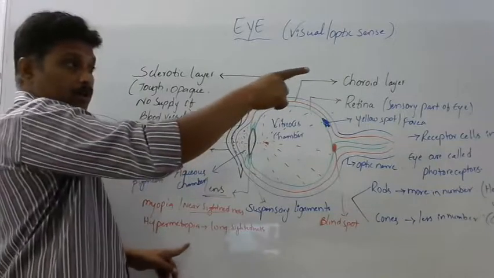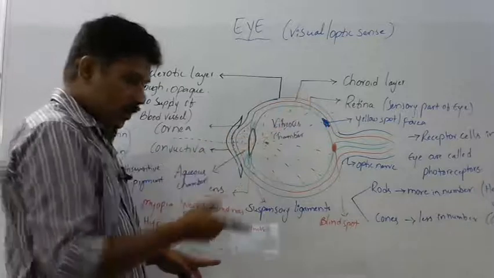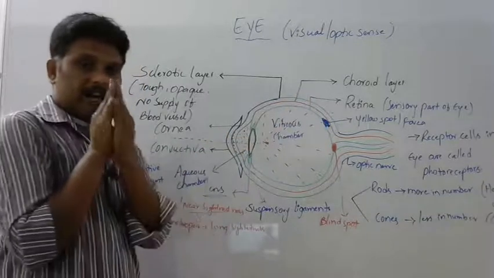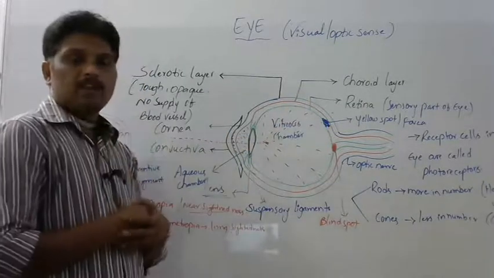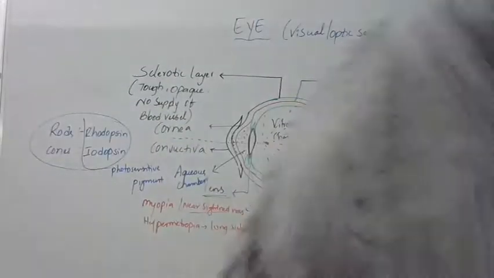Hypermetropia. The person is able to see longer-distance objects, and if he wants to see nearer ones, the lens cannot adjust to receive the light. We can correct it. Next, another one is cataract.